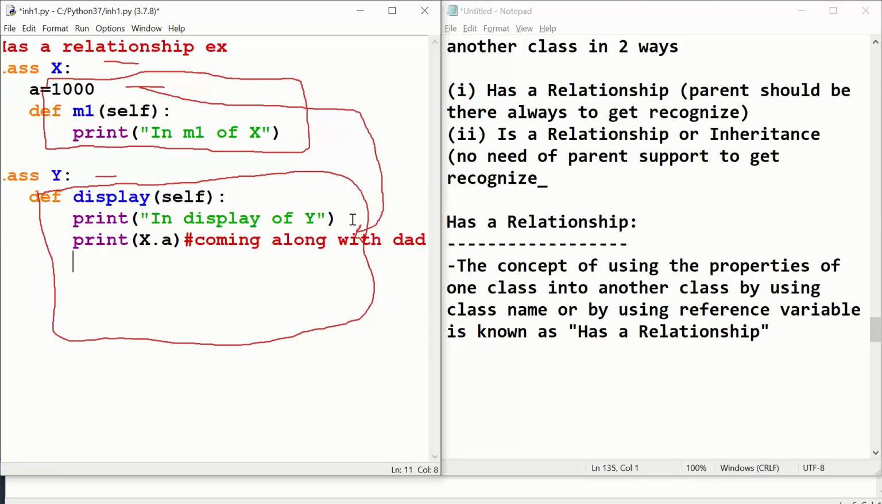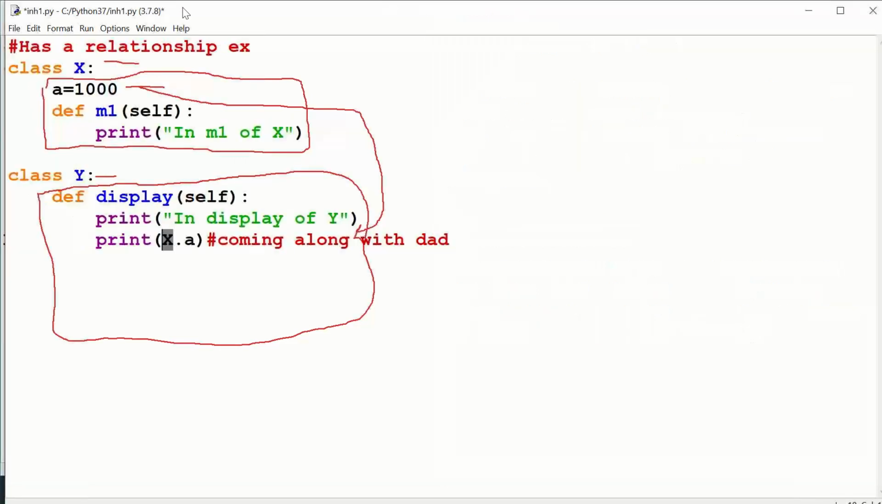So you will understand this. X dot A: whatever property you want to utilize in any other class, you should bring it in with its class name. That is the technical concept. Okay, control S. Now let me move ahead.